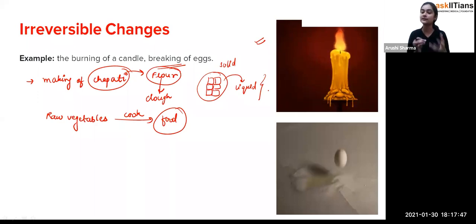So reversible is also there and irreversible is also there. But what we have to focus on is the thing which you can reverse. For example, when you have melted the chocolate and you freeze it, after some time definitely you get the solid one. Exactly, so that is the reversible one. But irreversible changes are those which are permanent. You can't reverse that. Okay, good.